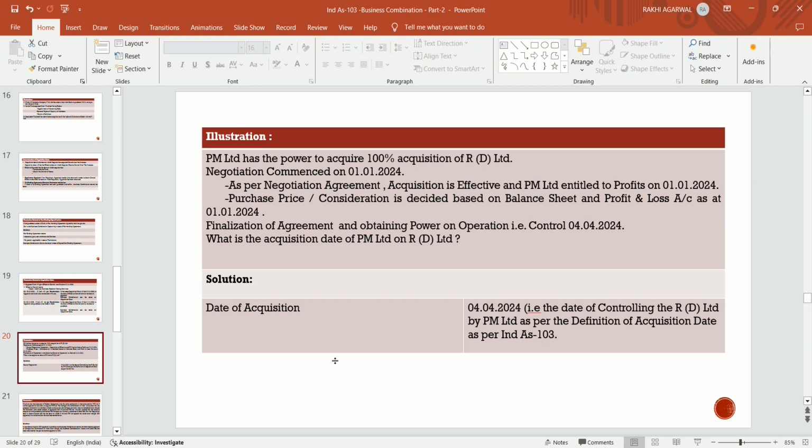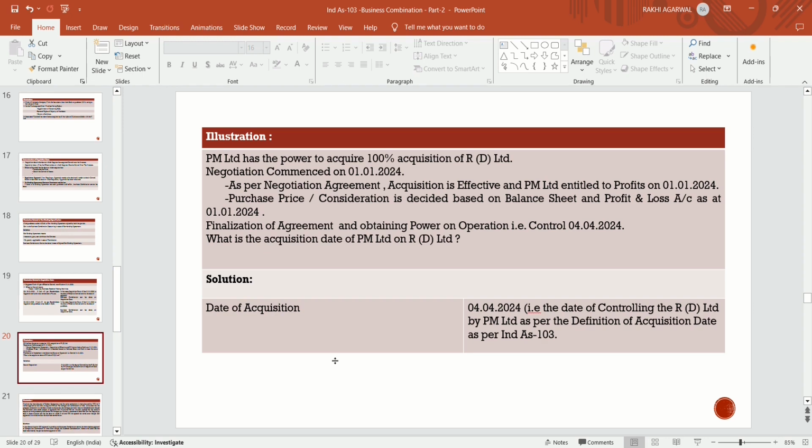What is the acquisition date of PM Limited on RD Limited? Now, on 1st January 2024, they had negotiated, they had decided and were also entitled to profits. They also decided the purchase consideration they would pay based on the balance sheet and profit and loss. But finalization of the agreement and obtaining power on the operations of RD Limited came later. Now in that case, what is the acquisition date?